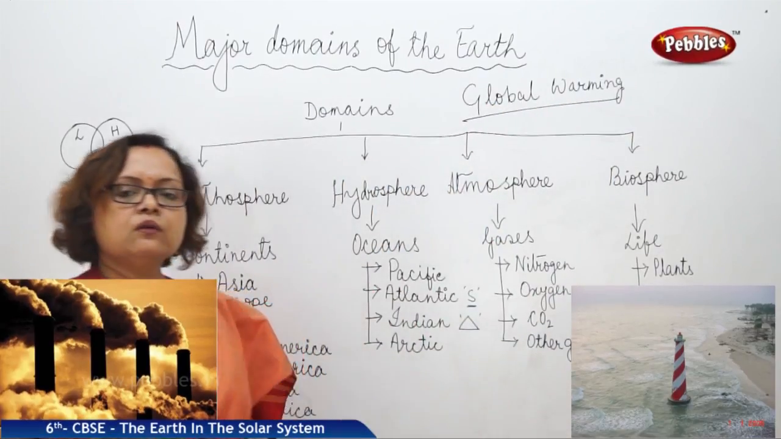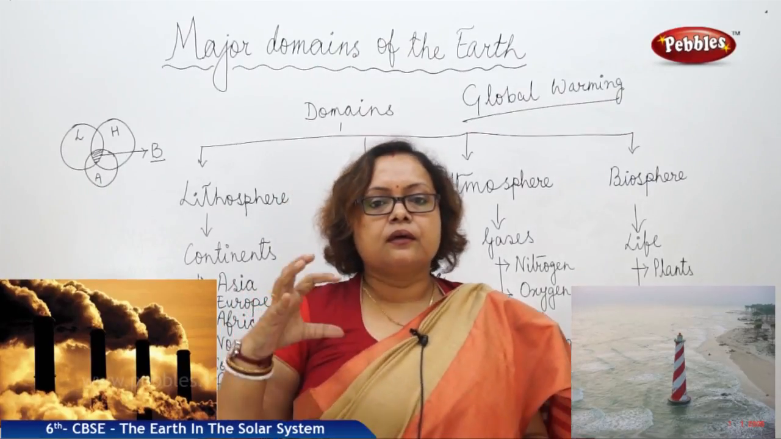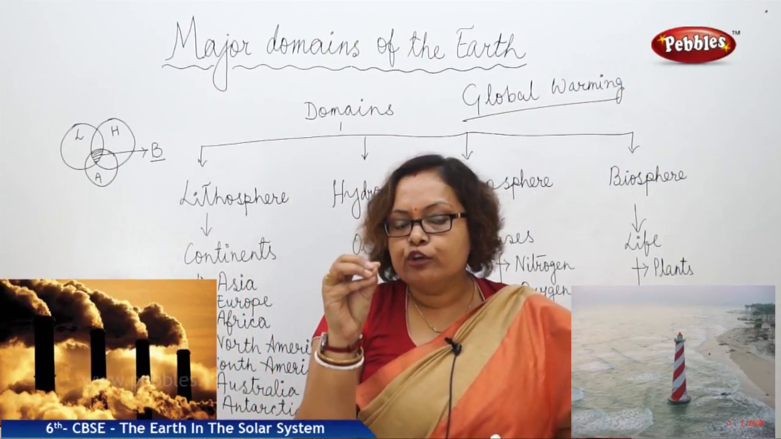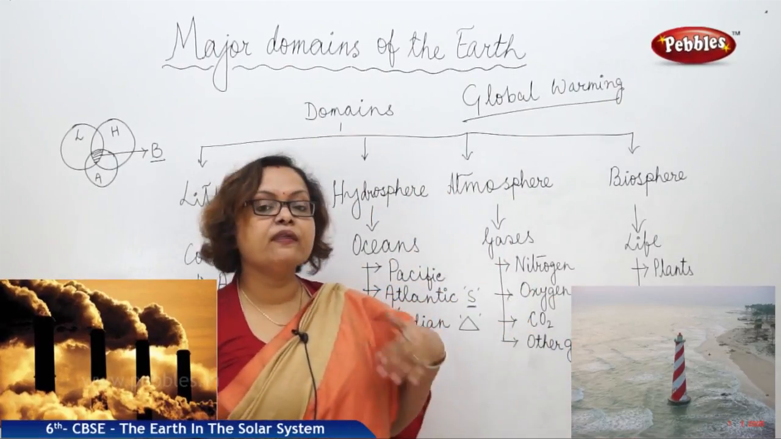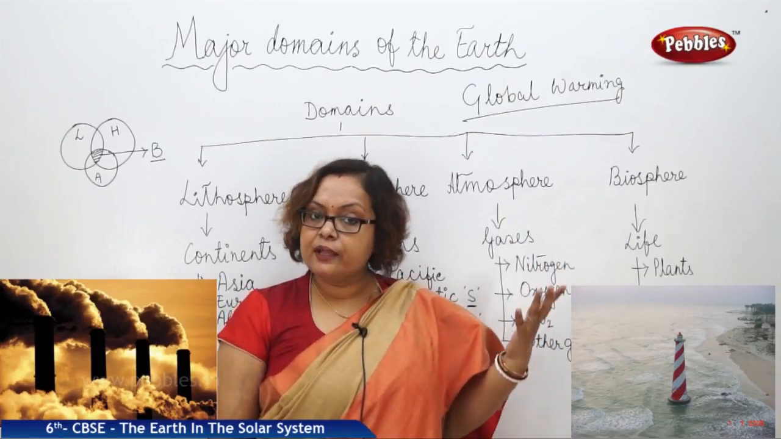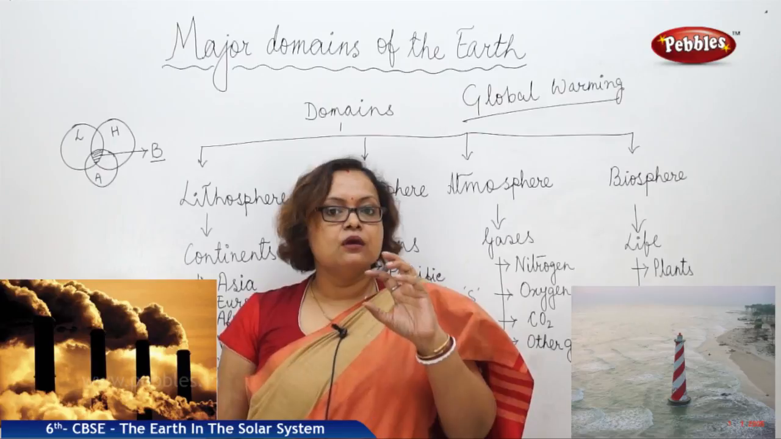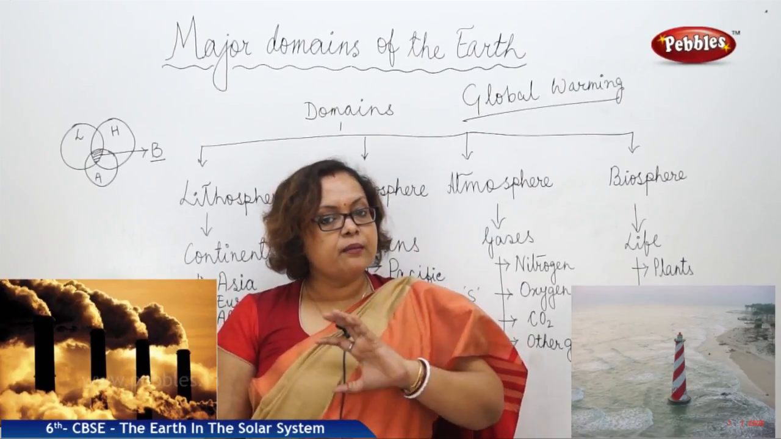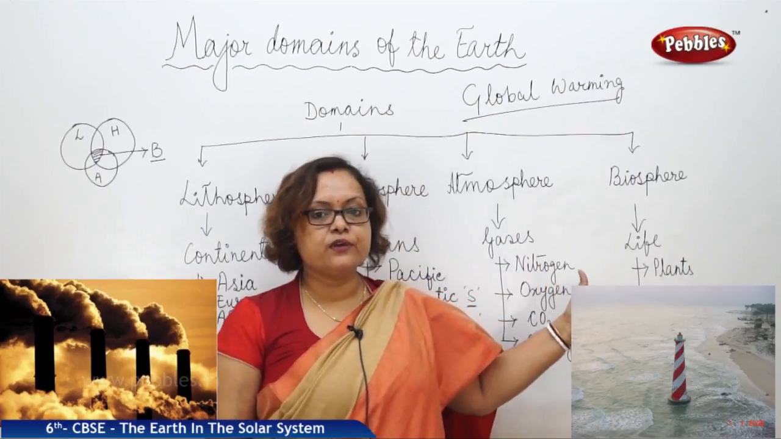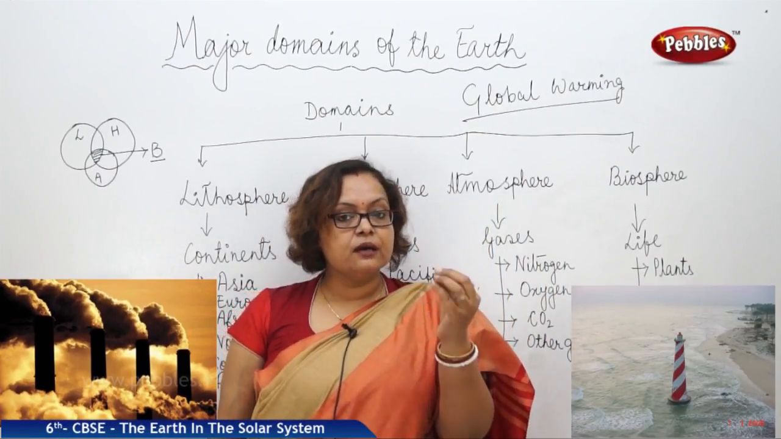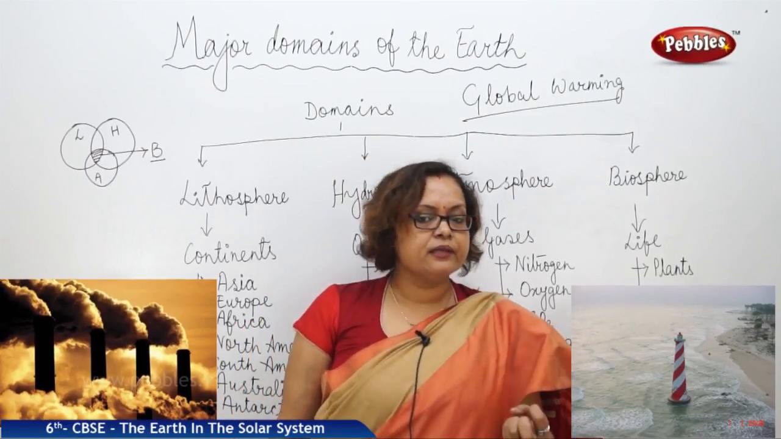What is global warming? Global warming is when the number of carbon dioxide molecules in the atmosphere increases. What will happen? I told you carbon dioxide can trap heat. As a result, when there are more carbon dioxide molecules in the atmosphere, more heat will also be absorbed. What will happen as a result?